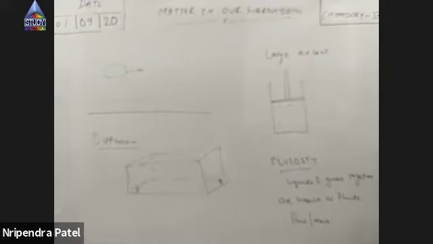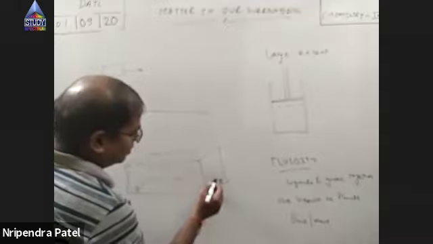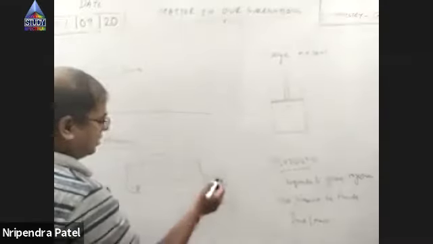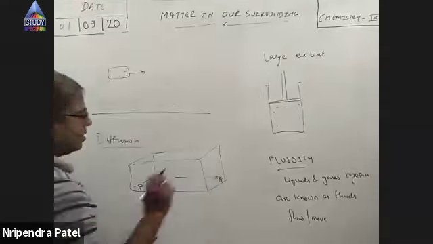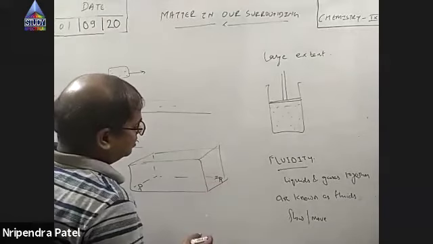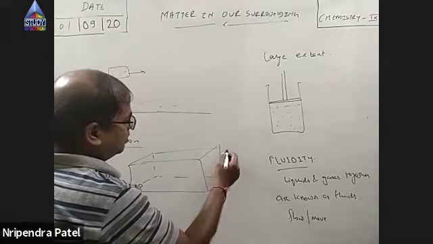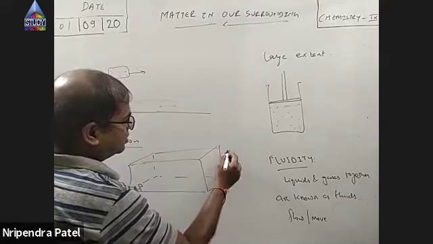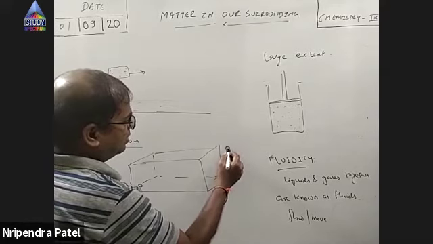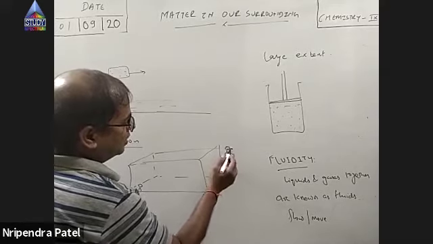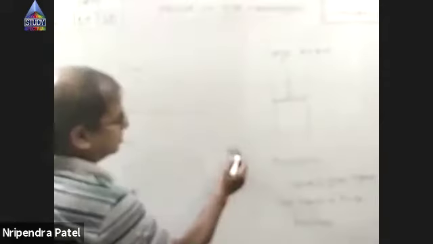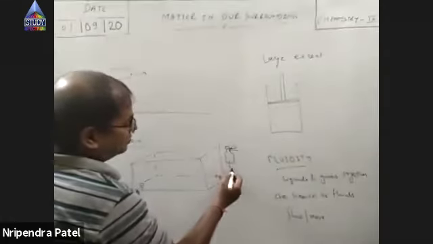How is it possible? See, how is it possible? He has sprayed the perfume here and you smell it here. Actually, the process is known as diffusion. The perfume bottle has some perfume in it, right? As soon as you open the spray, this gas, which gas?